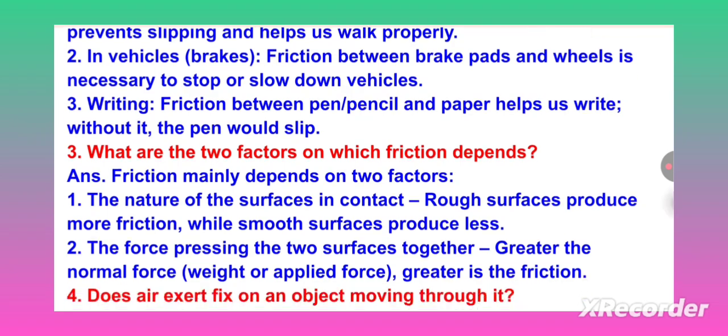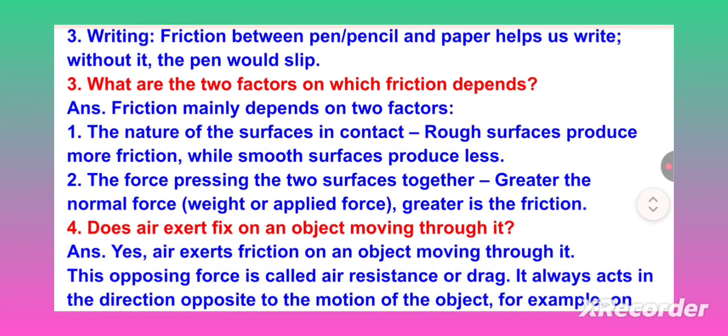What are the two factors on which friction depends? Friction mainly depends on two factors. The nature of the surface in contact. Rough surfaces produce more friction while smooth surfaces produce less. The force pressing the two surfaces together. The greater the normal force, weight or applied force, the greater is the friction.